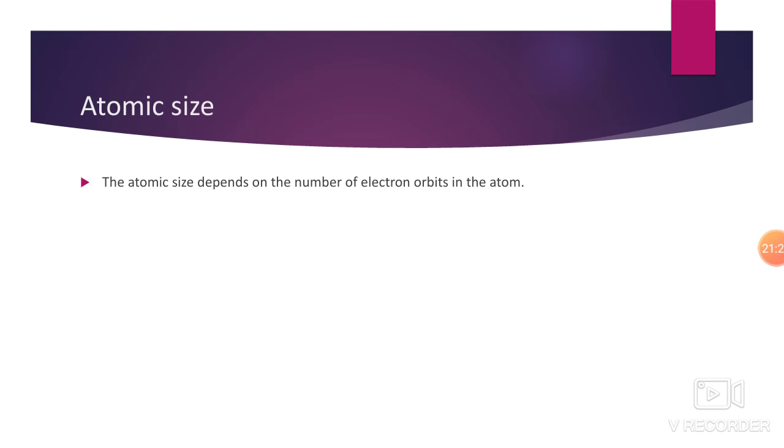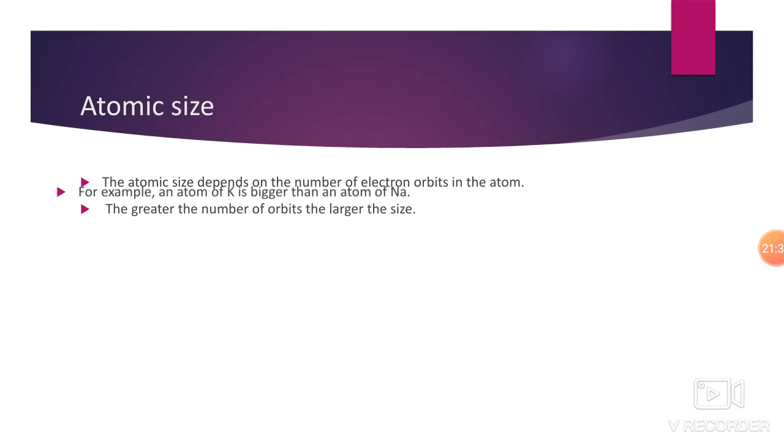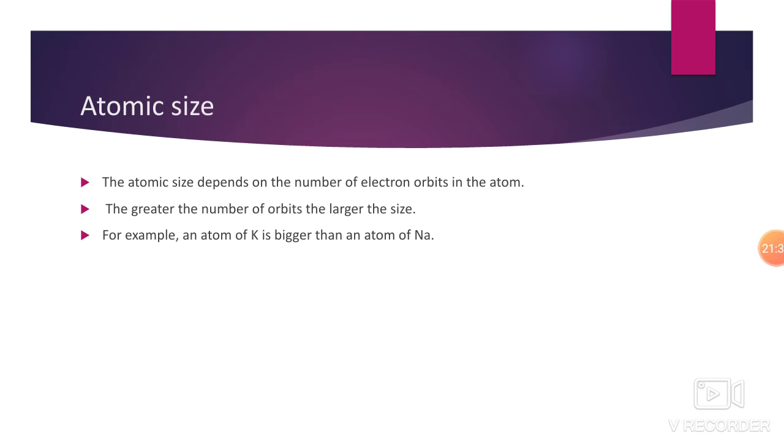The atomic size depends on the number of electron orbits in the atom, that we saw. The greater the number of orbits, the larger the size. For example, an atom of potassium is bigger than an atom of sodium because of the number of orbits.